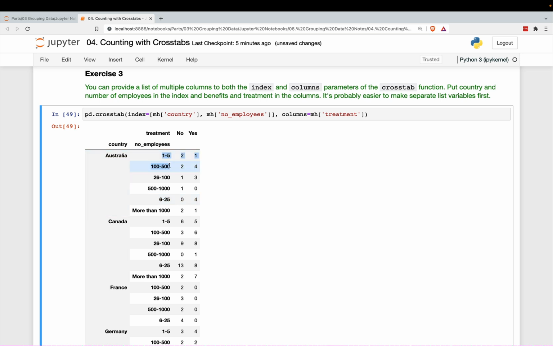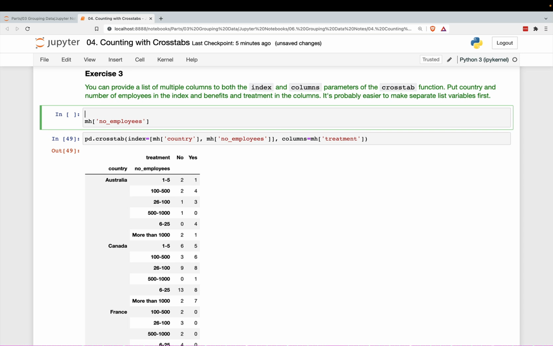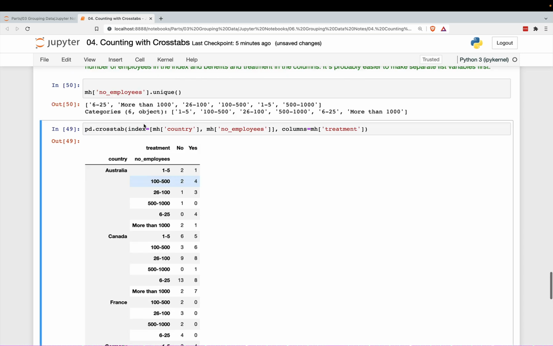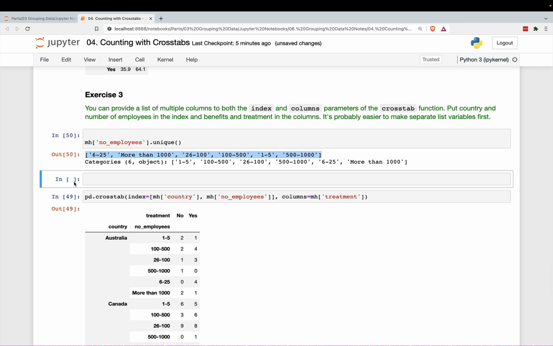This is actually where making it a categorical and making an ordered categorical would make more sense. So we can actually do that. I did not do that above, but now I'm looking at the data again, and I think it's a good idea to do that. So we say pd. First of all, let's get the unique values. So here we go. It is categorical, but it's not ordered categorical. And we need to put this in the right order.